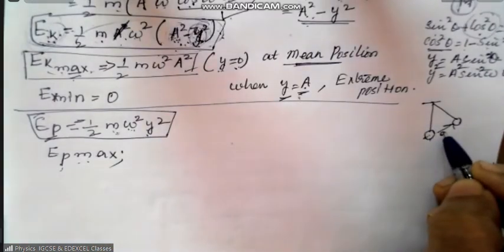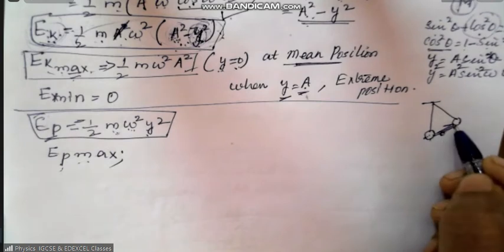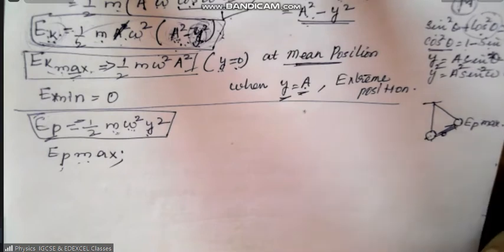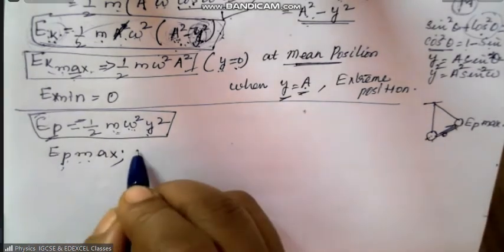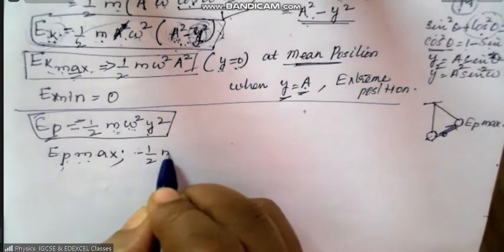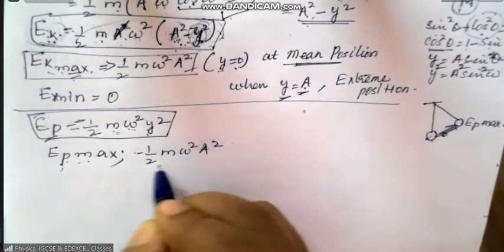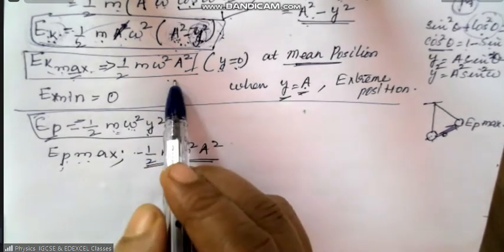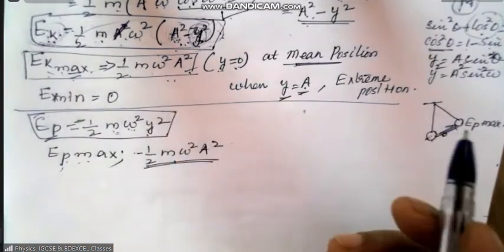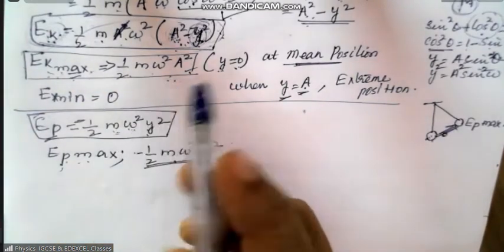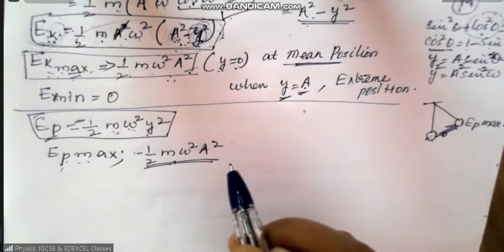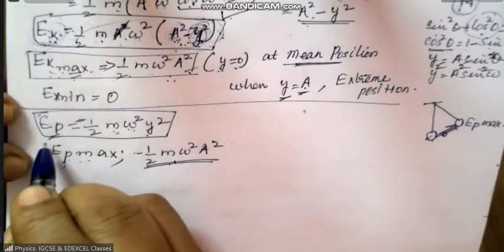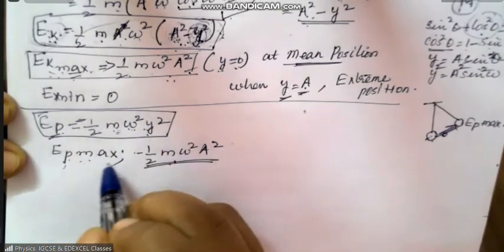When the particle is at the maximum displacement, at that time potential energy is maximum. So EP max is equal to half m omega square a square. Now, we had the similar quantity, half m omega square a square, for kinetic energy maximum. That is what you got as potential energy also. So both have the same formula, same answer. So this is the formula for potential energy.